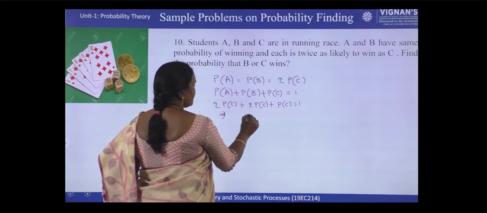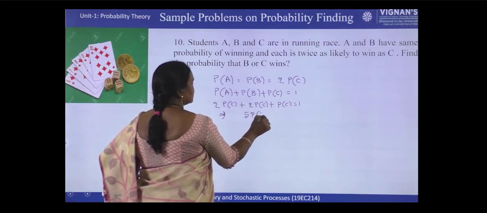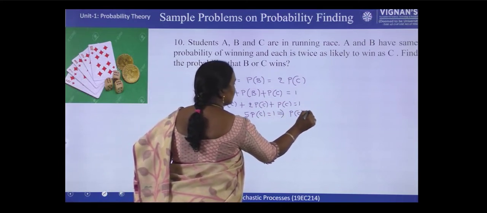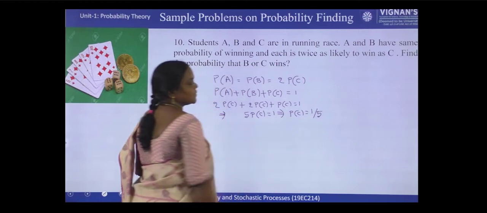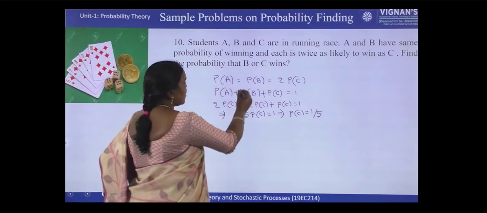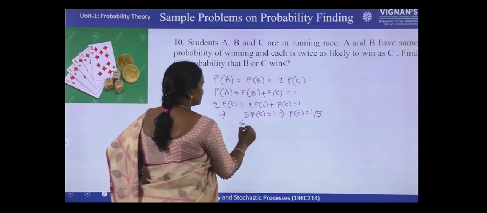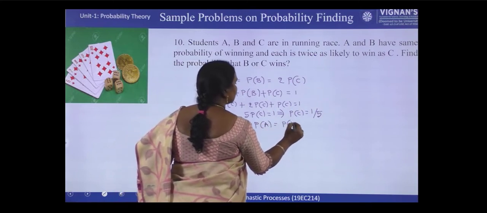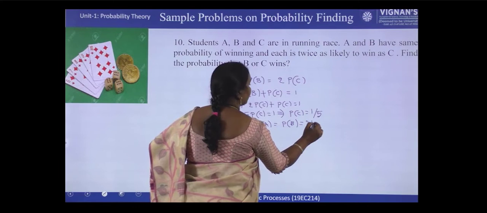So 5 P of C is equal to 1. So P of C is equal to 1 by 5. Then what is P of A and P of B? It is 2 times. So P of A is equal to P of B is equal to 2 by 5.